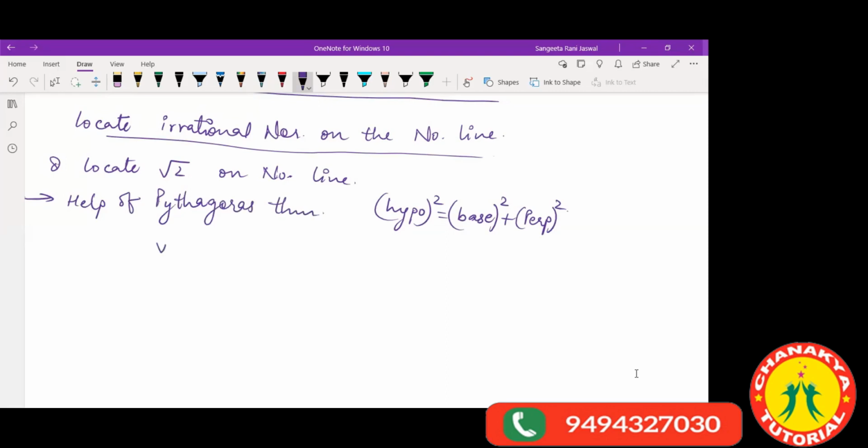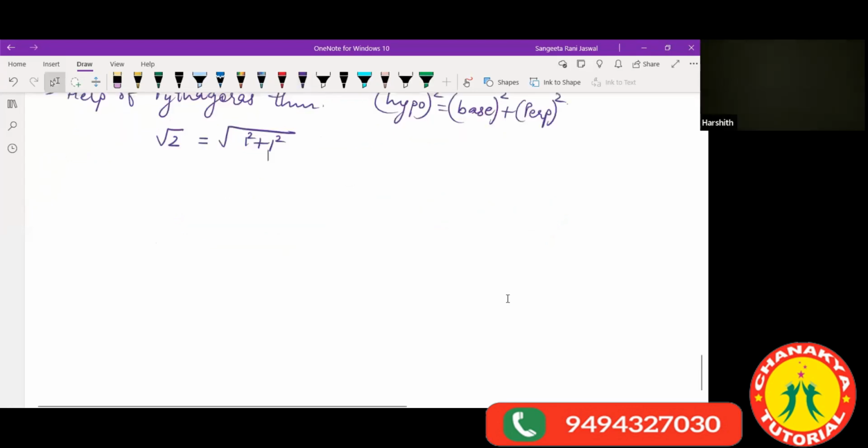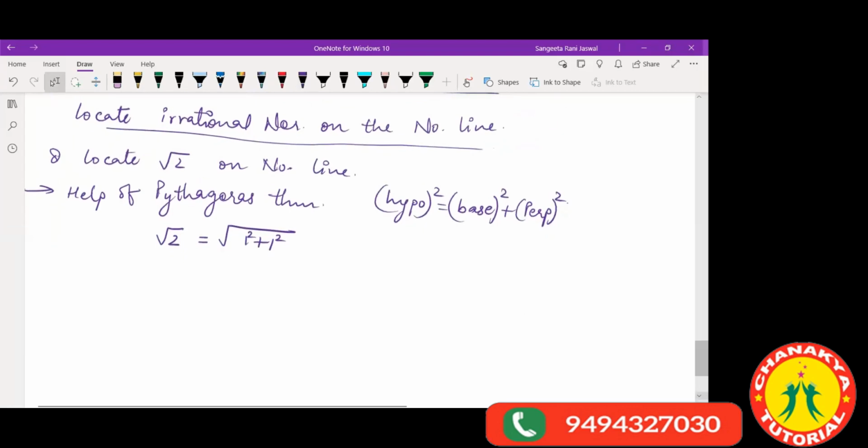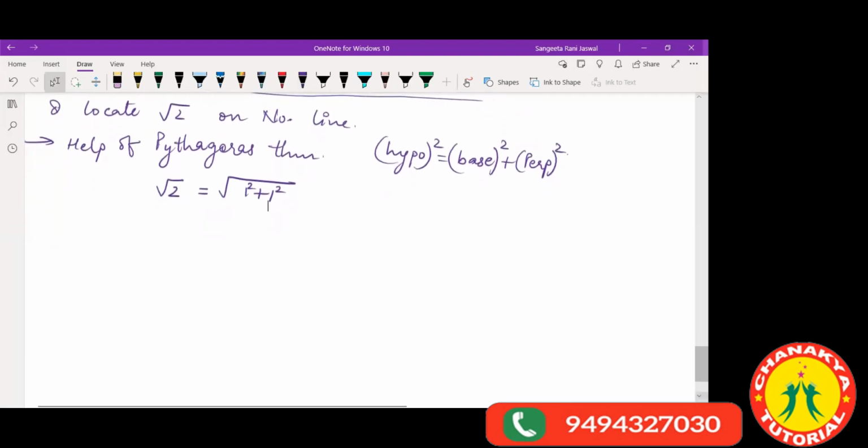Okay, what help will we take? We want root over 2. Now we can write root over 2 as root of 1 plus 1. We can write this as 1 square plus 1 square. We can write it like this. Yes or no? Yes, ma'am. See, if at every step you tell me that you are understanding, then only I will move to the next step. Okay.